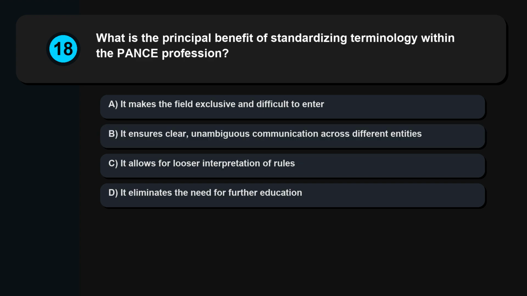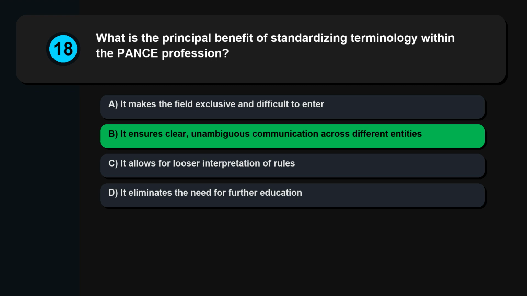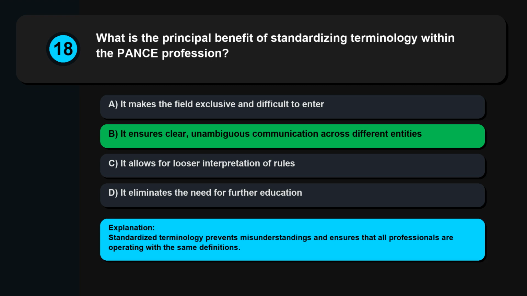Question 18. What is the principal benefit of standardizing terminology within the PANCE profession? It makes the field exclusive and difficult to enter. It ensures clear, unambiguous communication across different entities. It allows for looser interpretation of rules. It eliminates the need for further education. Standardized terminology prevents misunderstandings and ensures that all professionals are operating with the same definitions.